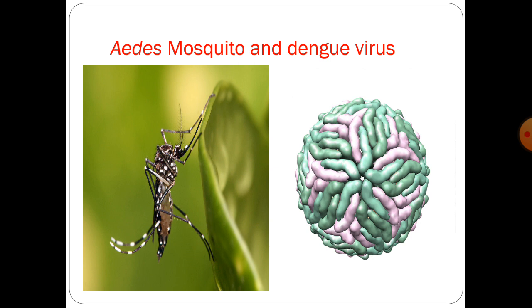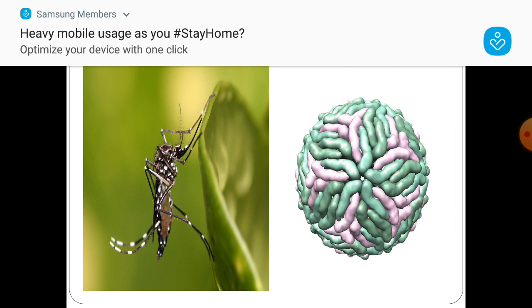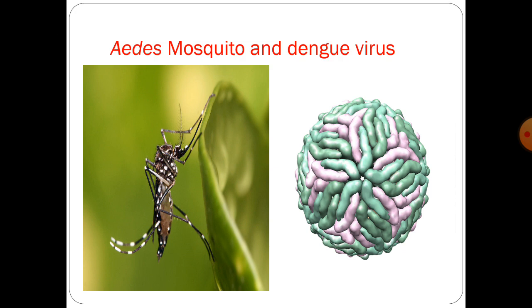So for preventing the spread of mosquitoes, we should always take care that there is no stored water in your home or outside. You can see many times water is stored in tires or tubes. So we should prevent that stored water because these mosquitoes breed very well in stored water. Dirty water or puddles of water are also there on the road. So we should always empty the containers, and whenever we see stored water, we should empty that water because in that water mosquitoes can breed.